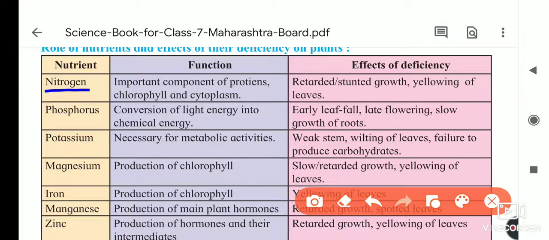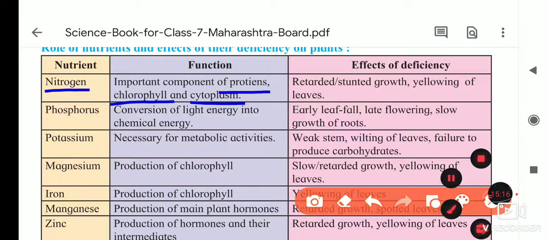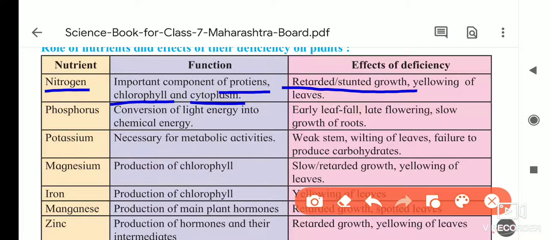Nitrogen is the important component of protein, chlorophyll and the cytoplasm. If its deficiency is there in the plant's body, then there is retarded or stunted growth. The plant's height gets reduced, and there is yellowing of leaves. The leaves become yellow in color.